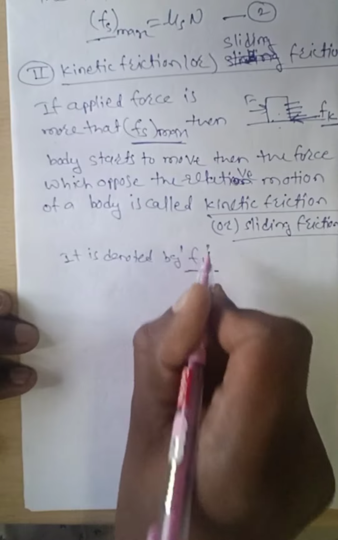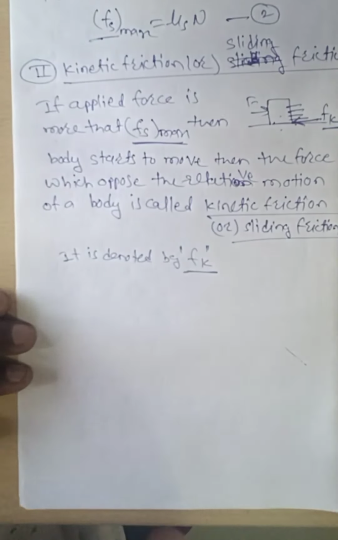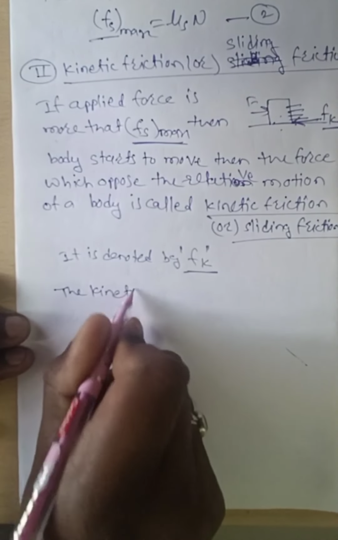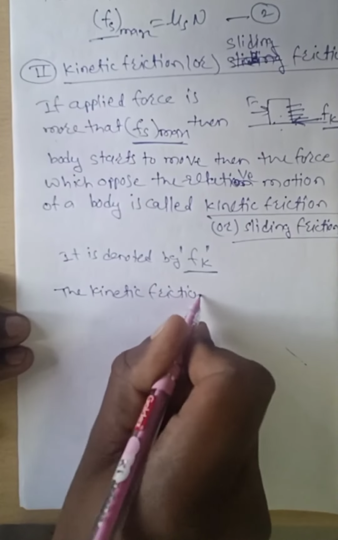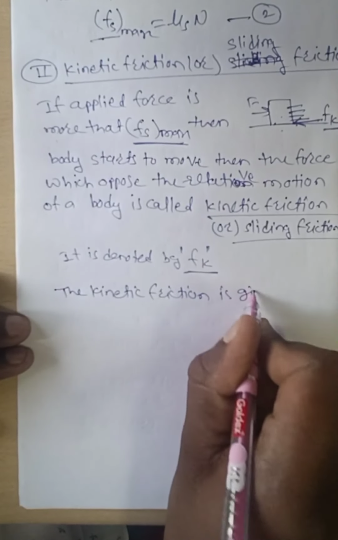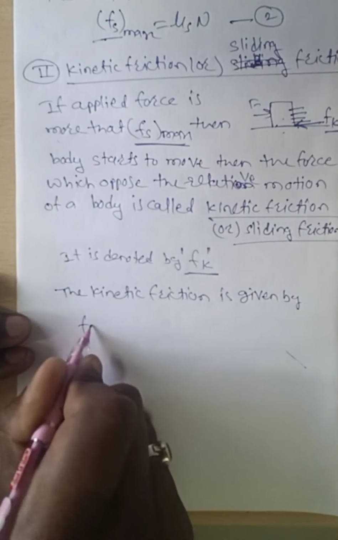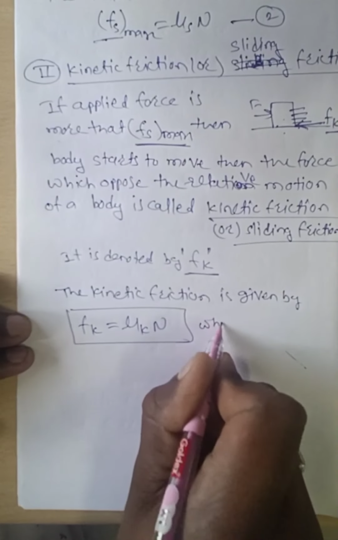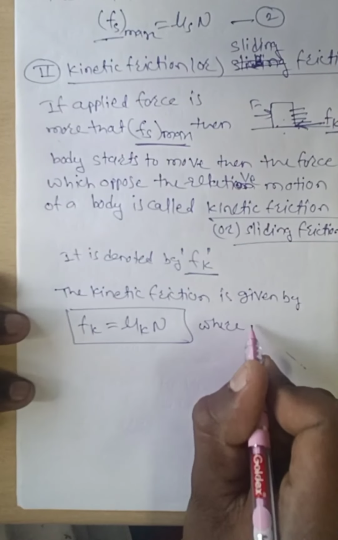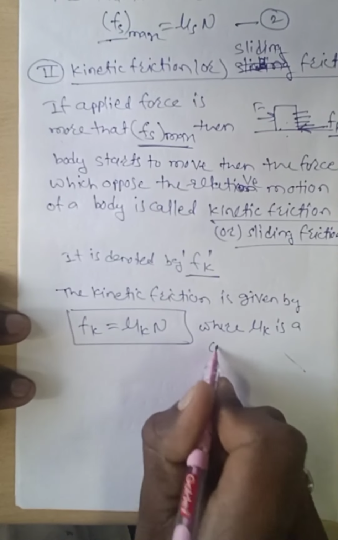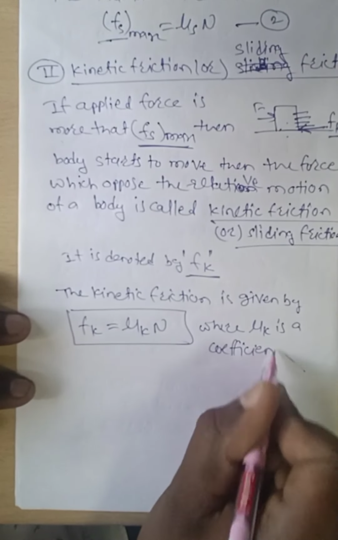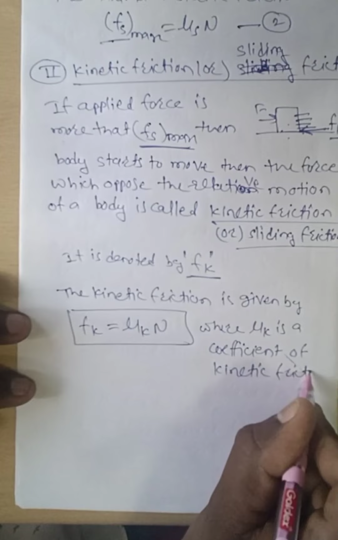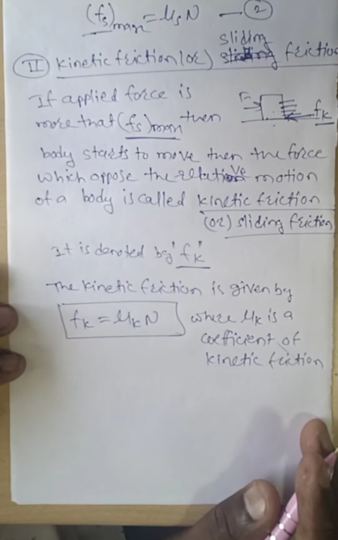The kinetic friction is given by Fk equals mu k into N, where mu k is the coefficient of kinetic friction and N is the normal reaction force.